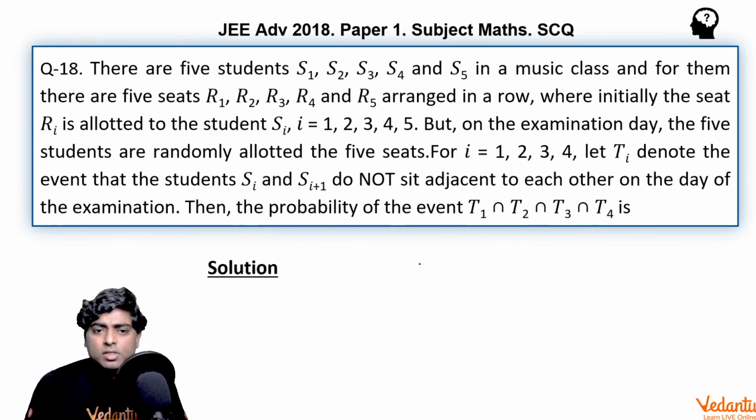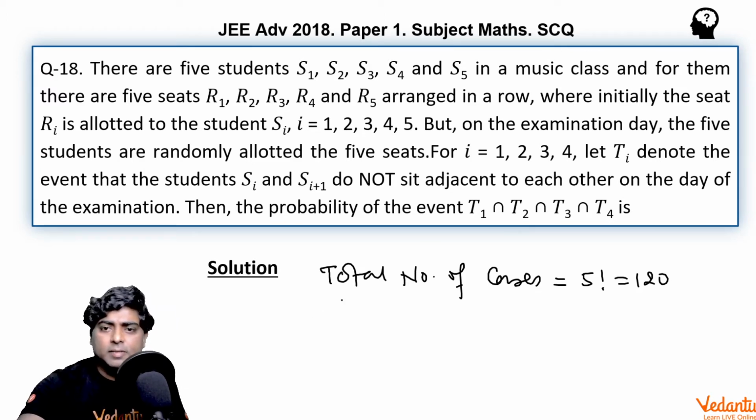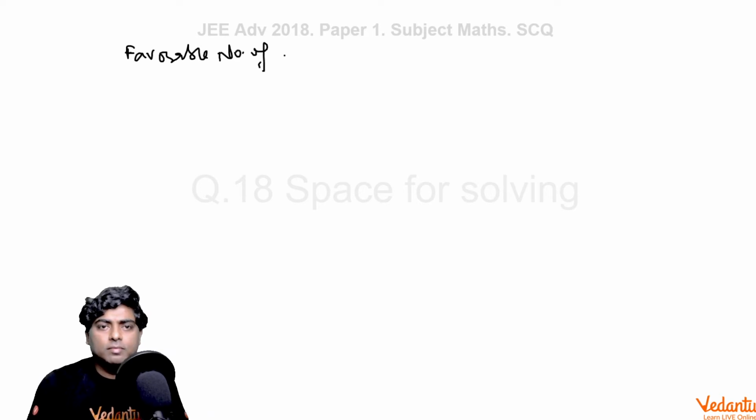So first see total number of cases. Total number of cases is again 5 factorial, that is 120. Favorable number of cases I am writing on the next page. Okay, so favorable number of cases.